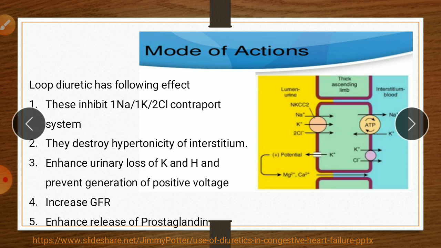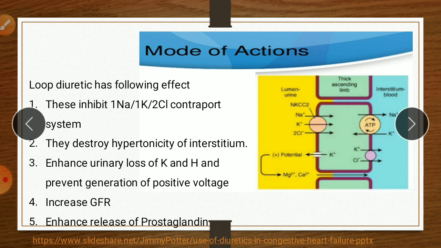First one is development of positive charge within the cell. Due to this positive charge, other cations like calcium and magnesium reabsorb paracellularly. And the second effect is development of hypertonicity within the cell, due to which more water from lumen is transported into the cell by the osmosis process.